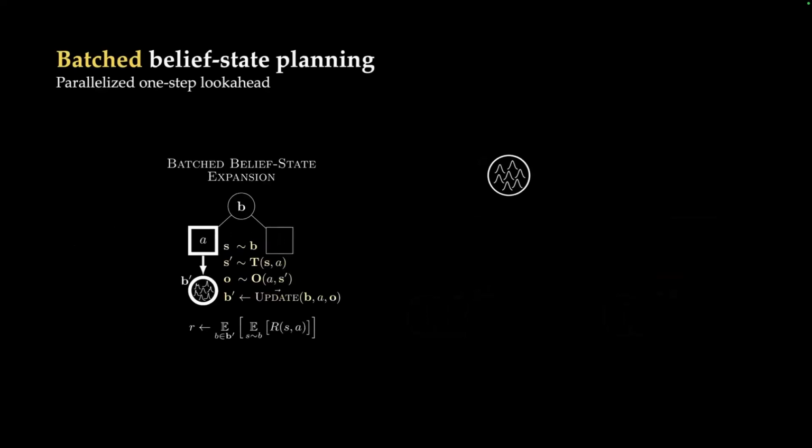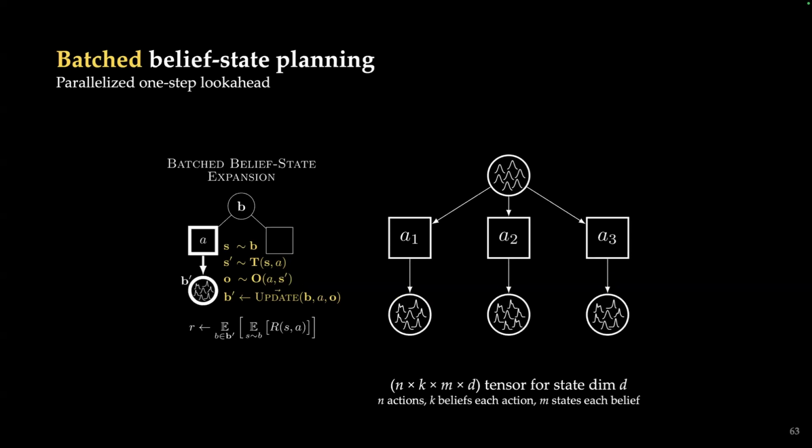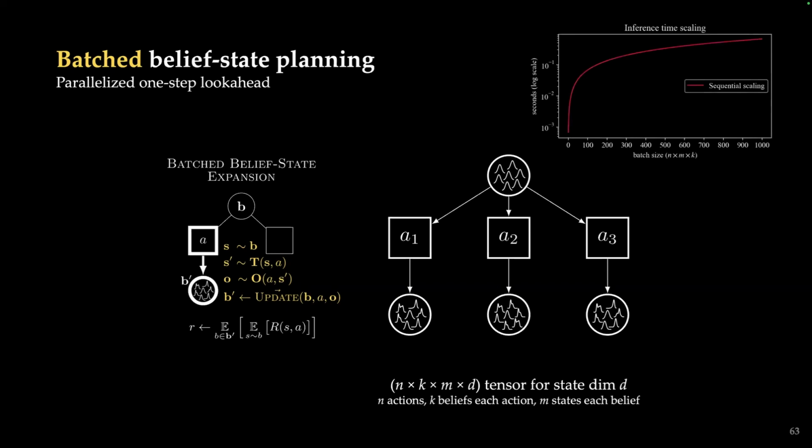So if we have a batched transition model and observation model, then now we have a batched way to do belief updates. We can do this with just a single forward pass through all these networks, for n actions, k beliefs, and m states in each belief, with one giant tensor pass through a neural network. The nice thing about this is if we compare against sequential scaling, just as we did before, where this plot is shown on a log scale of the runtime over the number of batch sizes, we can see that if we instead use batching over the GPU, we get a significant performance increase as shown here.